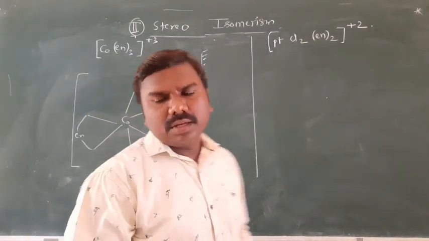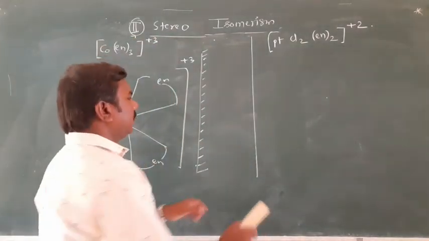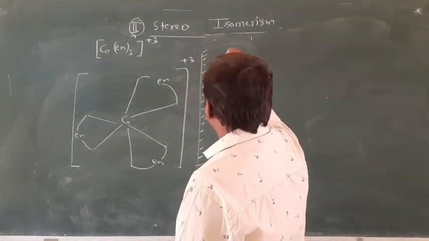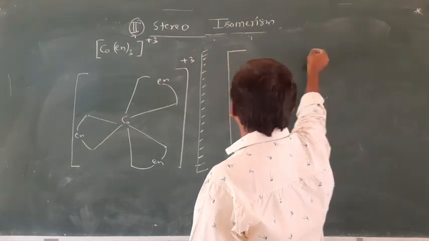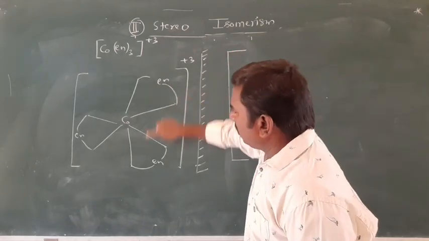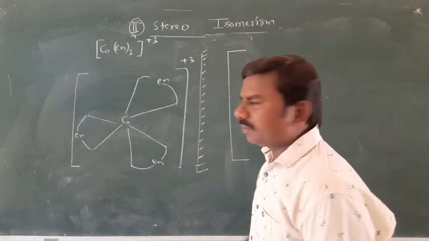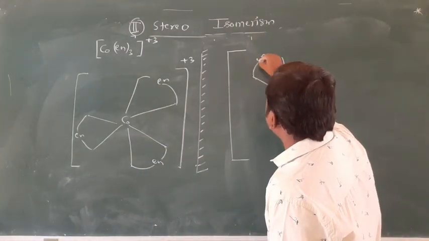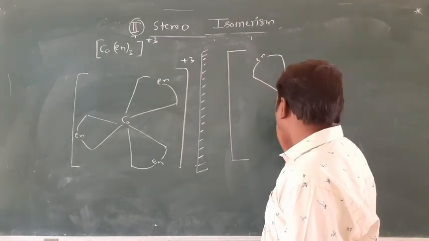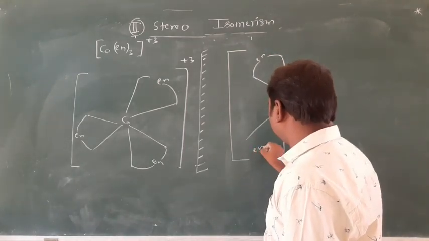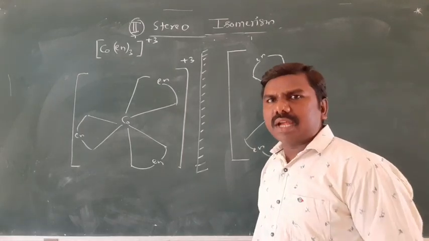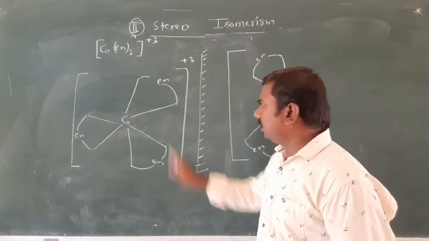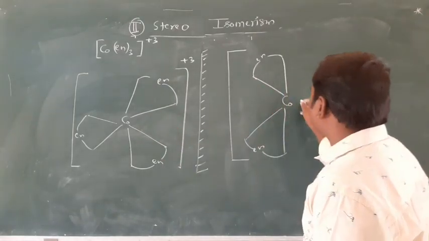This is a mirror. The next compound is the mirror image of this compound. So mirror image means this is Co. These two are observed first in the mirror. When you stand in front of the mirror, very near to it, these two will be observed, followed by this one.